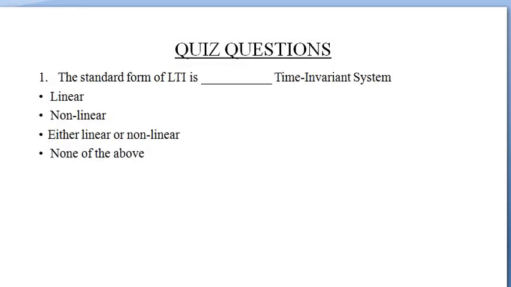Quiz question. The standard form of LTI system is: linear time invariant system.